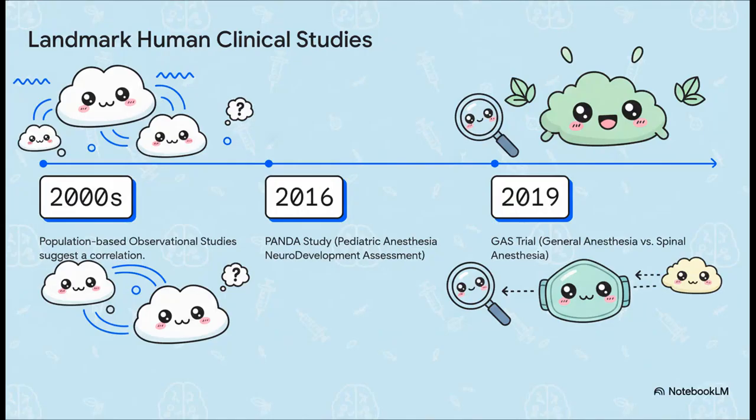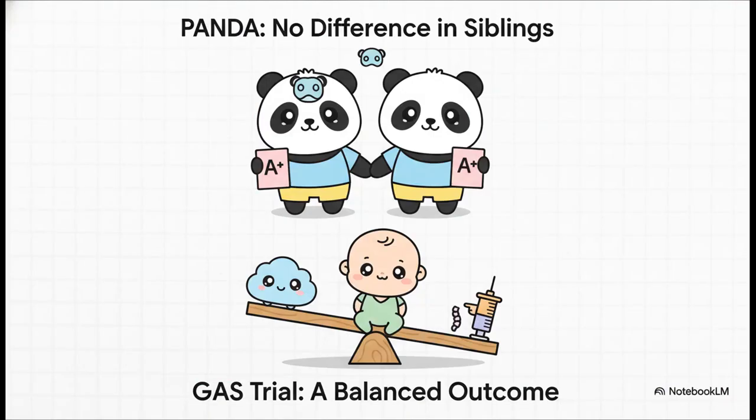So let's look at the timeline of how human researchers tried to answer this question. The first wave in the 2000s consisted of these large, retrospective, population-based studies. And while some of them suggested a correlation between early anesthetic exposure and later learning disabilities, they just couldn't control for all the confounding factors. This really paved the way for more rigorous, prospective studies, the most important of which are the PANDA study and the GAS trial. These two trials have provided the best human evidence we have to date.